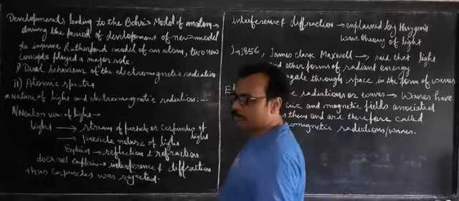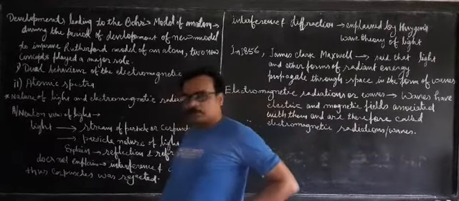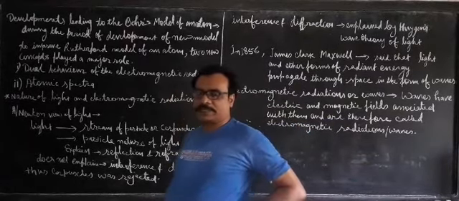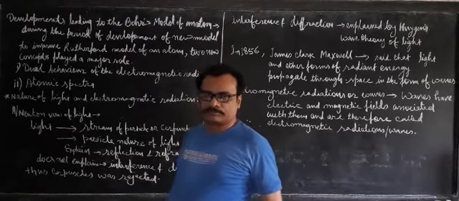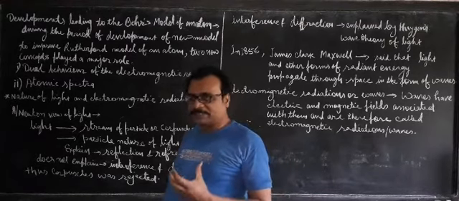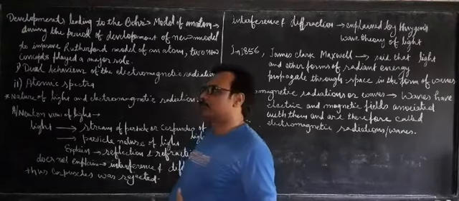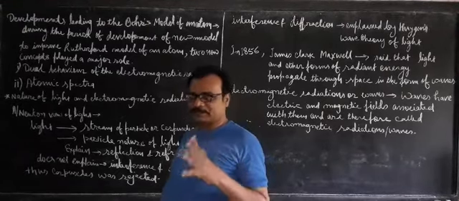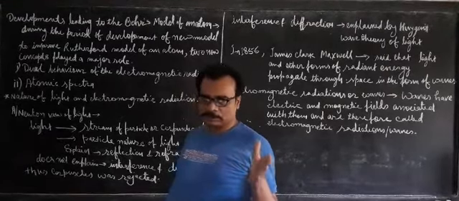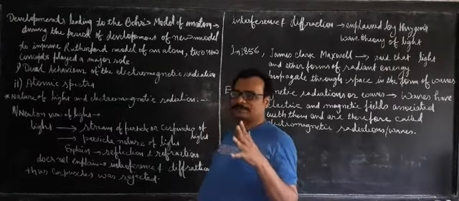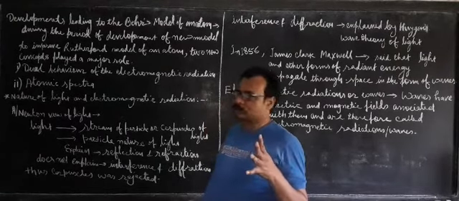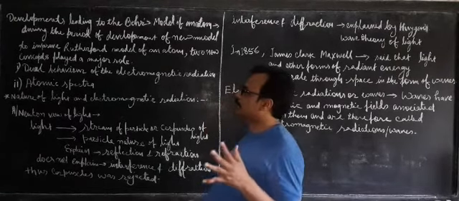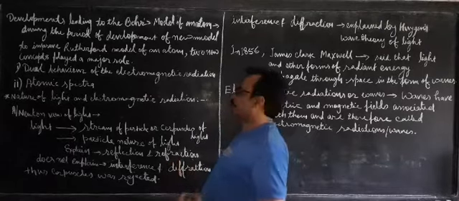But for the modification or improvement required in Rutherford's model, we need certain scientific facts we must know. All those scientific facts are required to improve the Rutherford model, and these facts are used by Mr. Bohr also. That is why, before coming to Bohr's model, we must discuss all those facts. So that is why today I have started. What are those facts which are required to improve the Rutherford model?